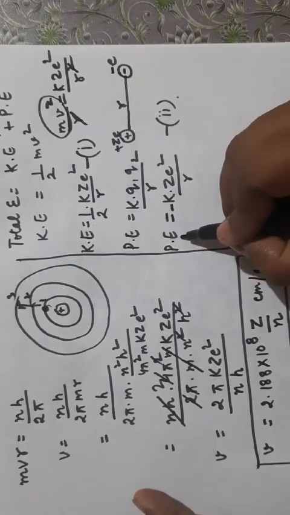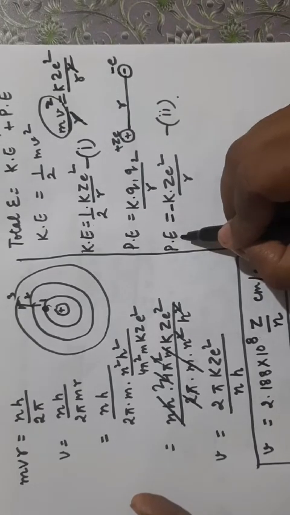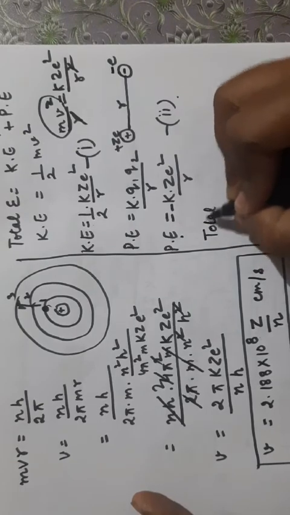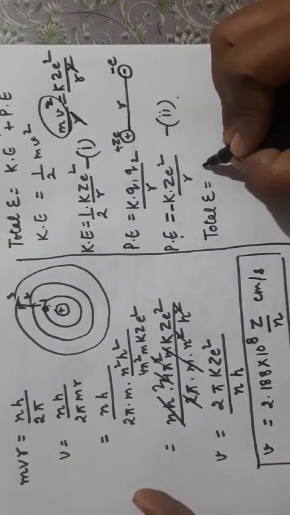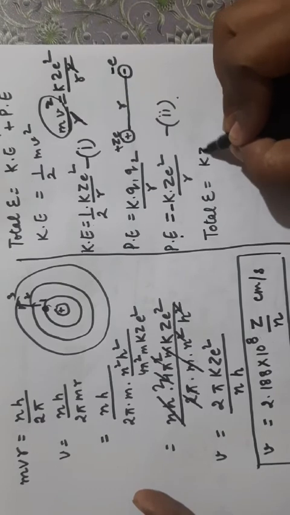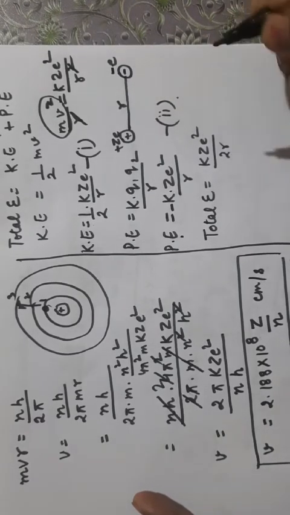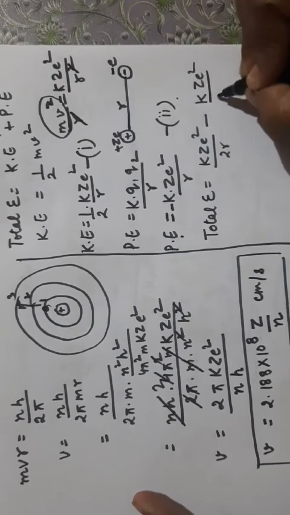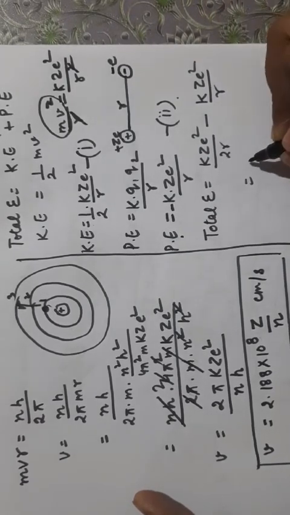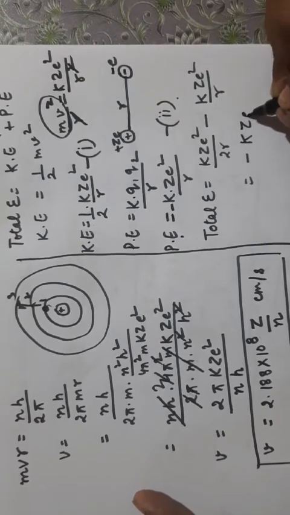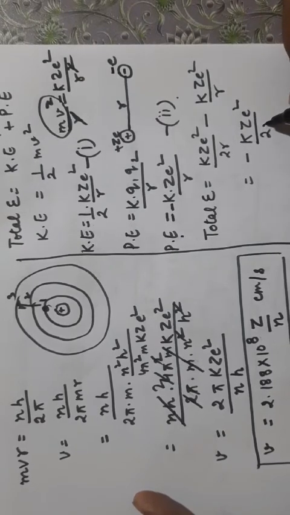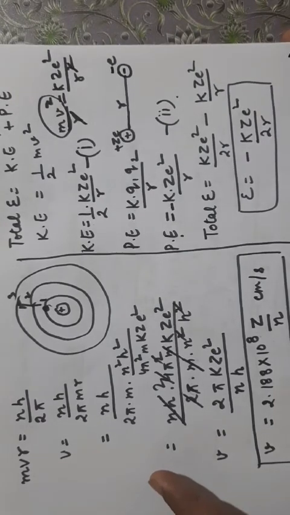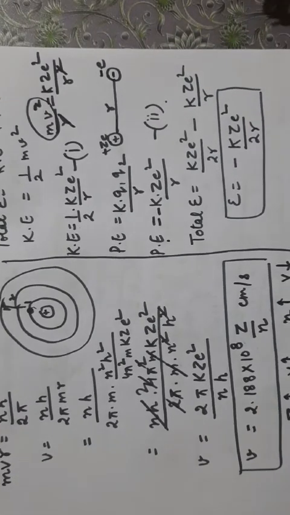This is equation number 2. So we have got the formula for both kinetic energy and potential energy. Now put these values in total energy. Total energy will be equal to kinetic energy, kZe square upon 2r, plus potential energy, minus kZe square upon r. So the total energy will be minus kZe square upon 2r. This is the total energy of the electron revolving around a nucleus in a certain fixed path.